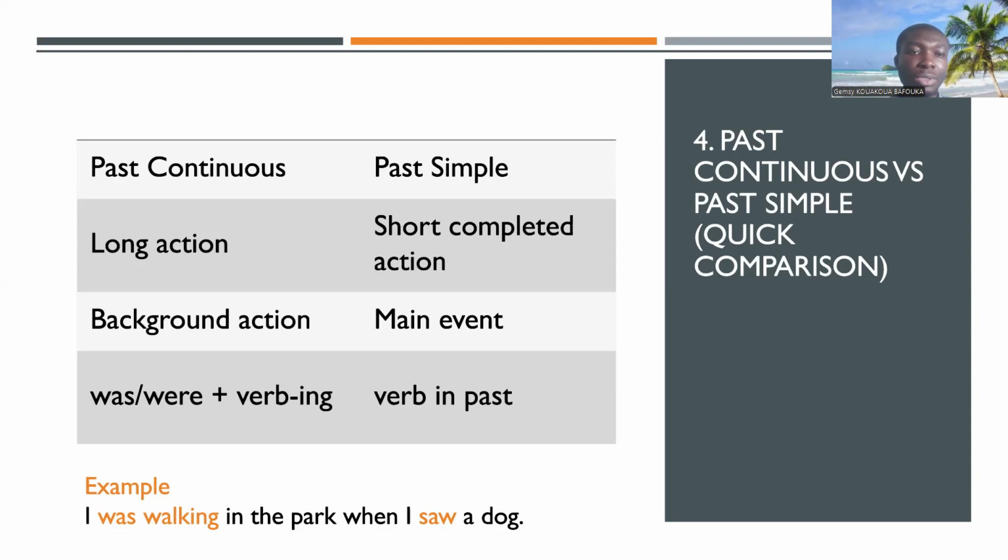So this is, guys, what you have to understand. The past continuous is used to express ongoing actions in the past, so it emphasizes the duration, okay? And the past simple is used to express past completed actions, and it emphasizes the result of the action.